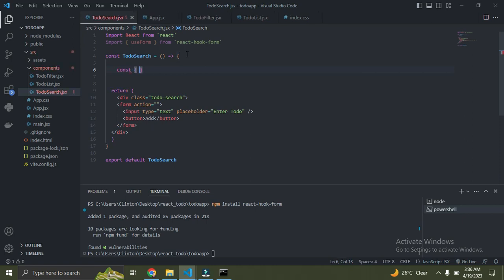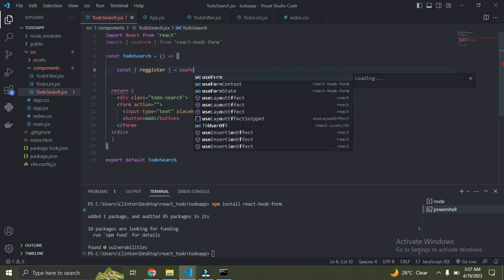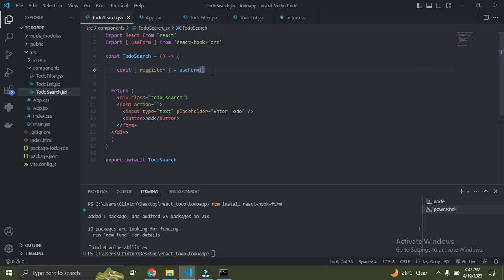Once we've done that, come down here and say const. So say register. We are trying to import register from React Hook Form. It should be equal to useForm. If you check the React Hook Form website, you see this is how you configure it. So first of all, you have to get useForm from React Hook Form. Once you've done that, you can then get register from useForm.